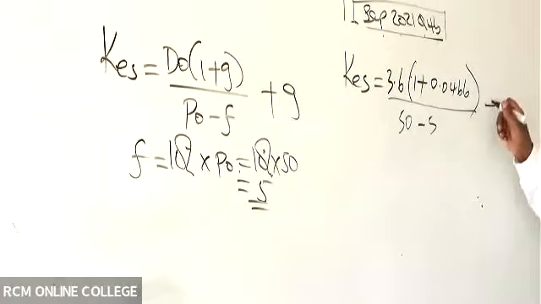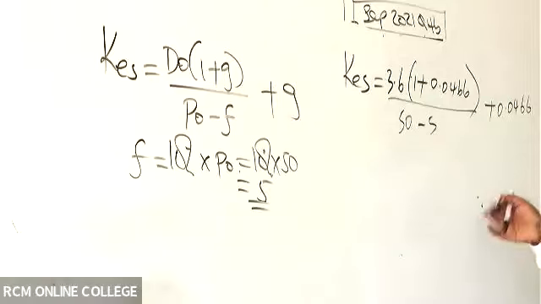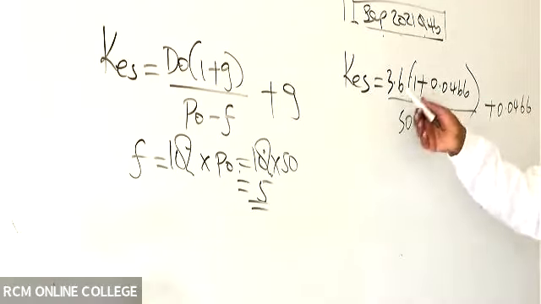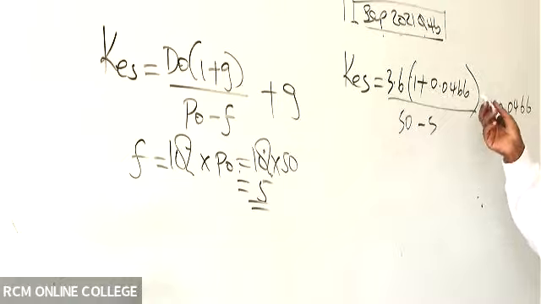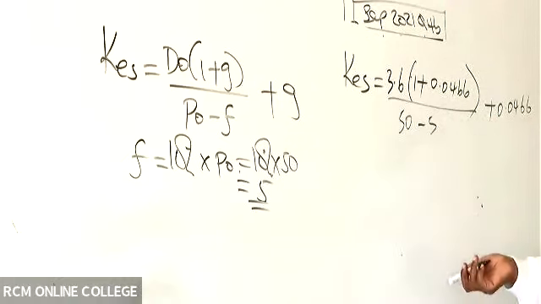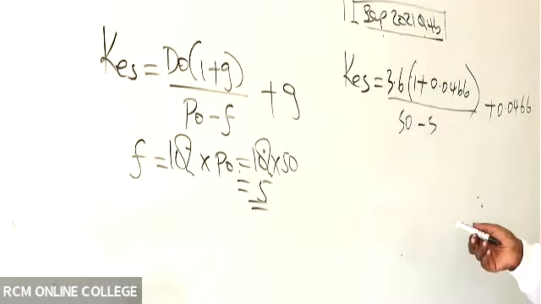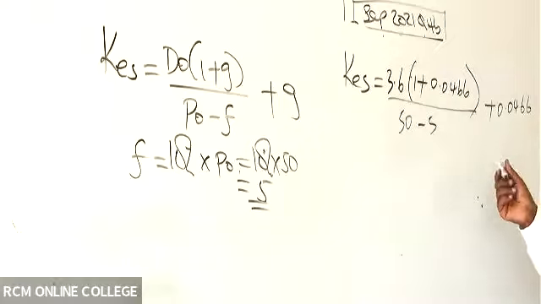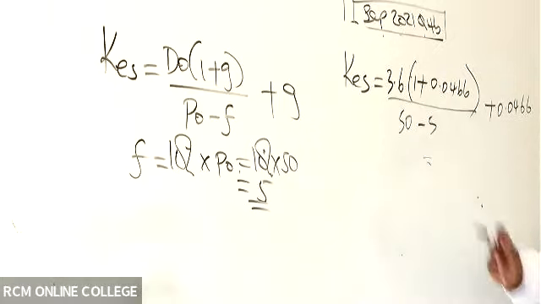Whatever answer we shall get, we shall add this 0.0466. So ensure you're using your brackets very well. If I were you, I would say 3.6 times this bracket divided by 45 first. Whatever answer I get, I add 0.0466. So what answer are we getting at the end of the day here?